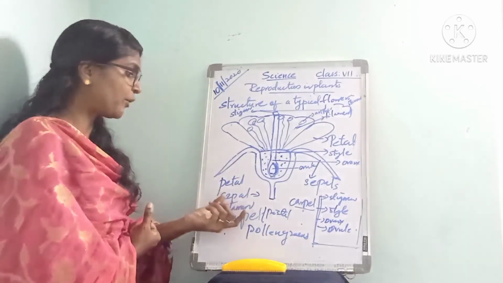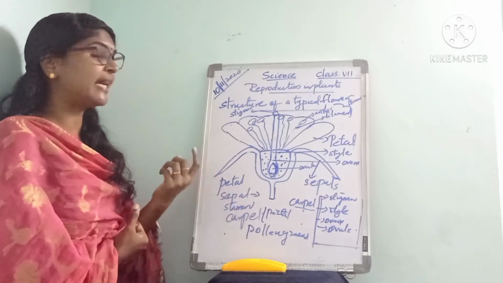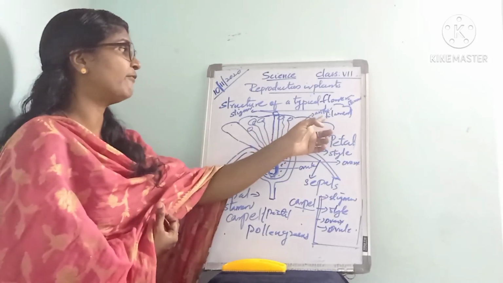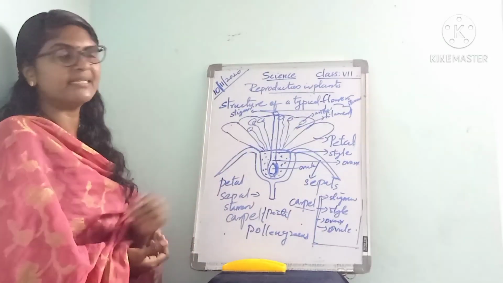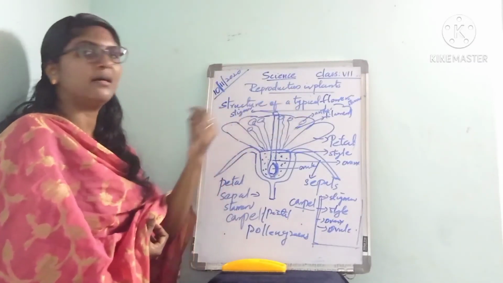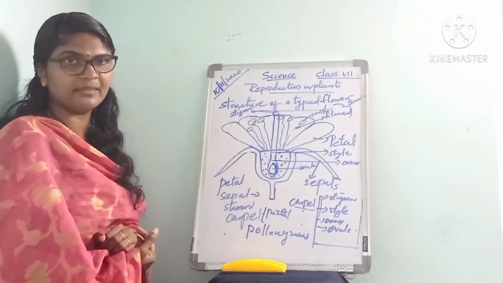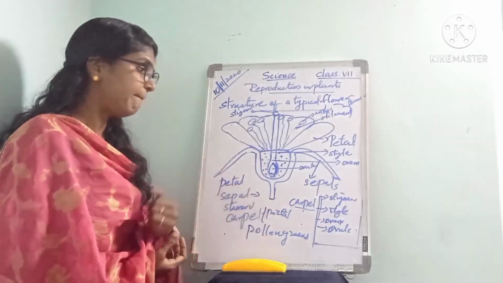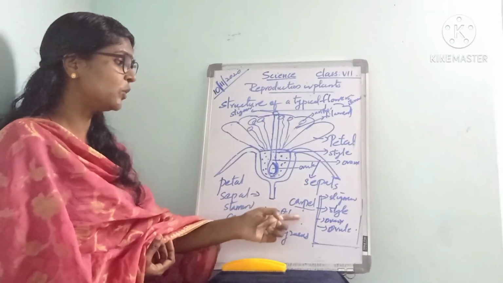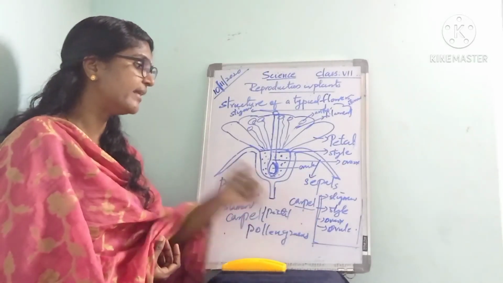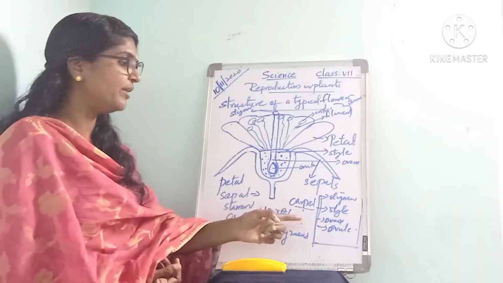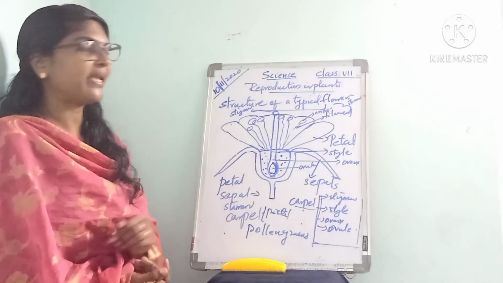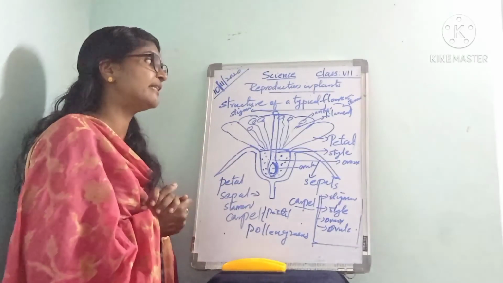Which is the male reproductive organ? Stamen. The stamen is the male reproductive organ in the flower, which includes the filament and anther. The anther contains powdery grains called pollen grains. Which is the female reproductive organ in the flower? The carpel or pistil, which includes stigma, style, ovary and ovules. The egg cells in the ovule form the female gametes. That is about the structure of a typical flower.